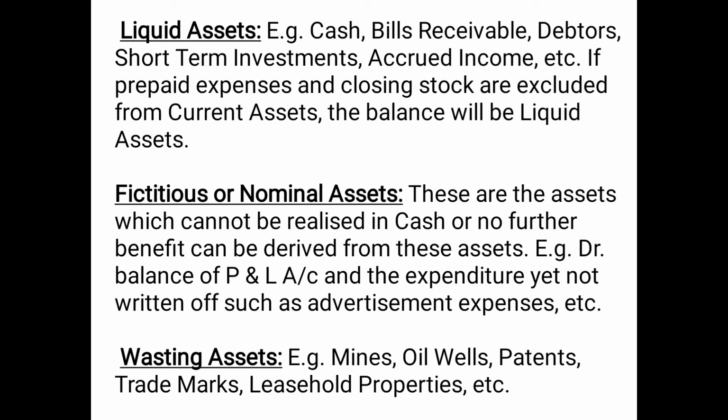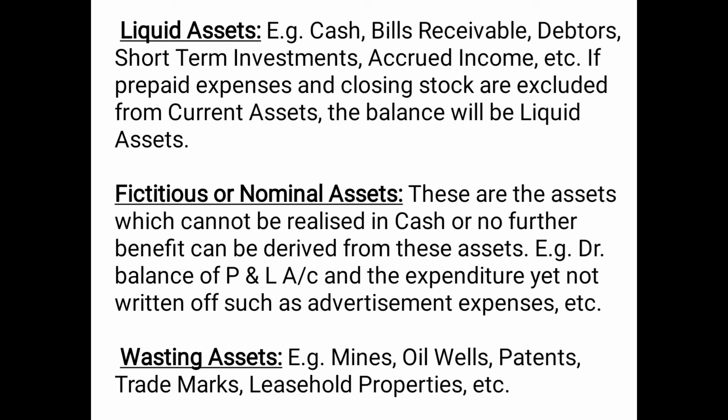And if we deduct prepaid expenses and closing stock from current assets, the rest of the current assets, or the balance, will be the liquid assets. So that means all current assets except prepaid expenses and closing stock are considered as the liquid assets. Then the next type of asset is fictitious or nominal assets.